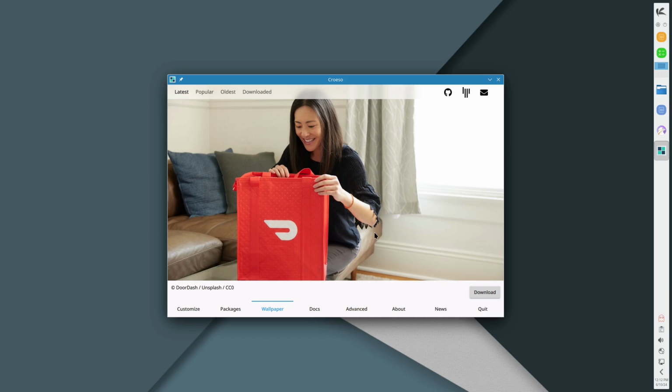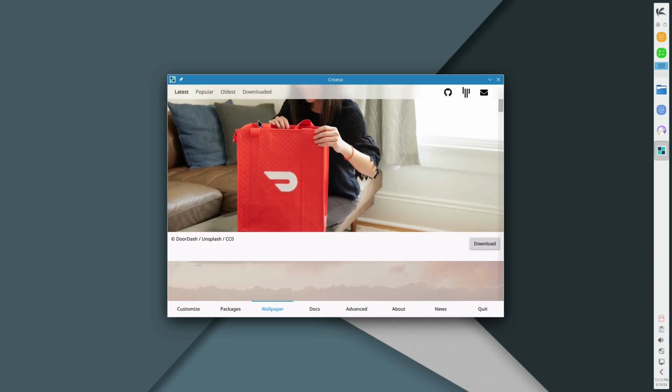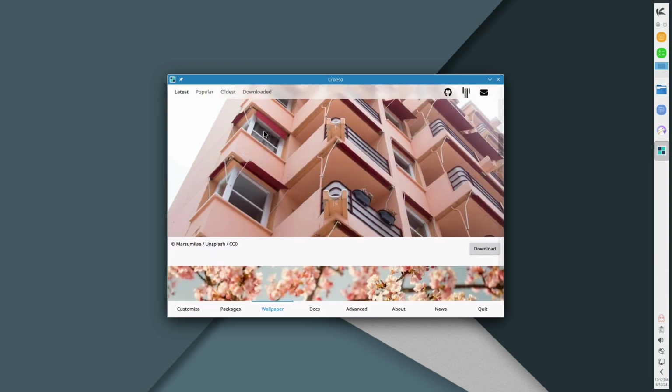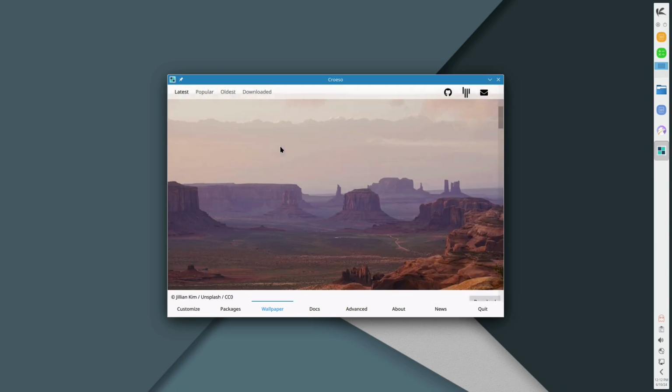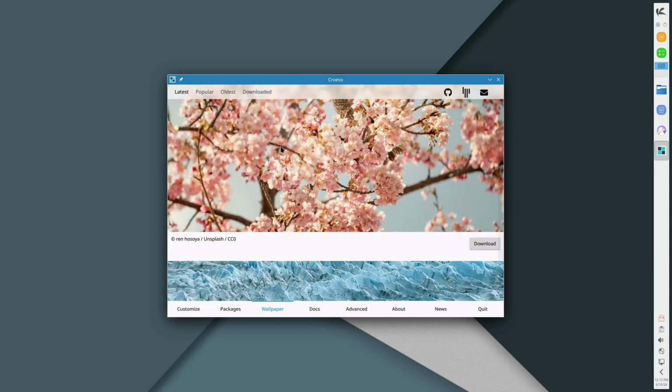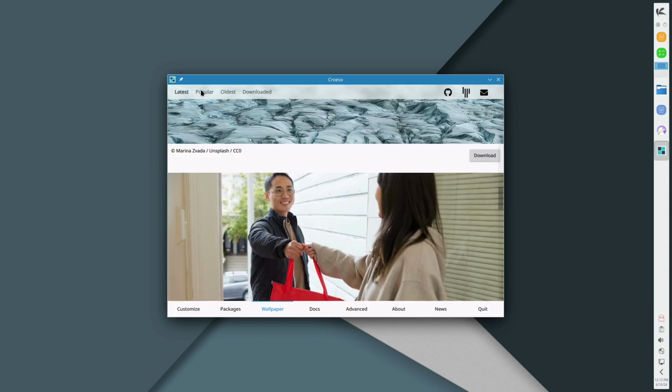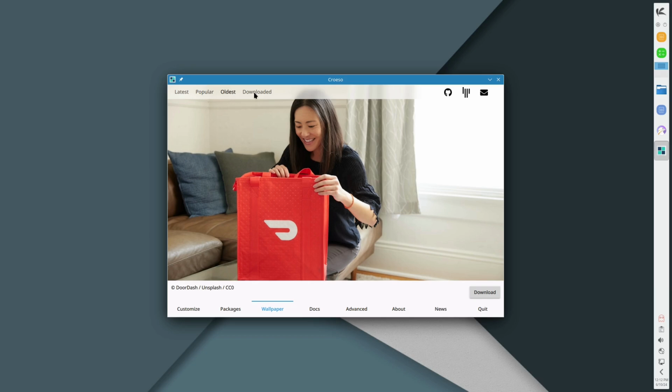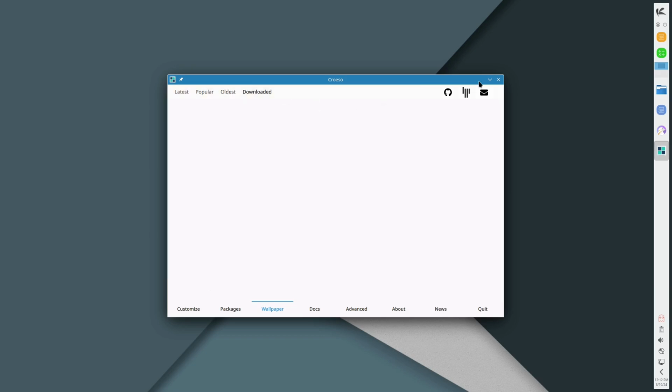And then there's wallpapers. We can go ahead and look at the wallpapers. We can look at our latest. We can look at our downloads. Here we go, there's Monument Valley. That's a nice spot there, a beautiful spot in Utah. And then you can go with your popular, your oldest, downloaded options. We're just going to go ahead and keep where we're at for now.